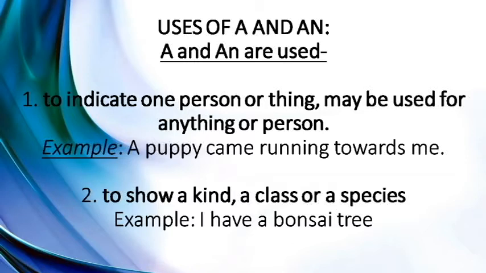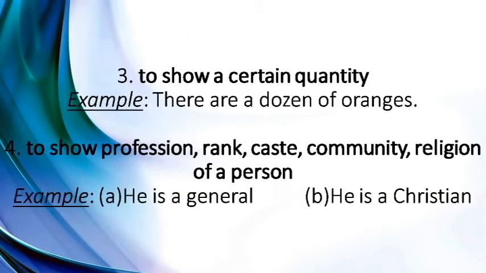A and an are also used to show a kind, a class, or a species. For example, if you say, I have a bonsai tree, I'm telling that I have a tree which is of the bonsai class. A or an are also used to show a certain quality.